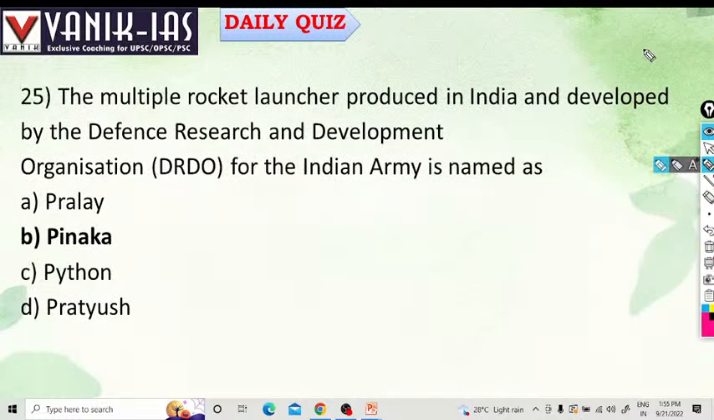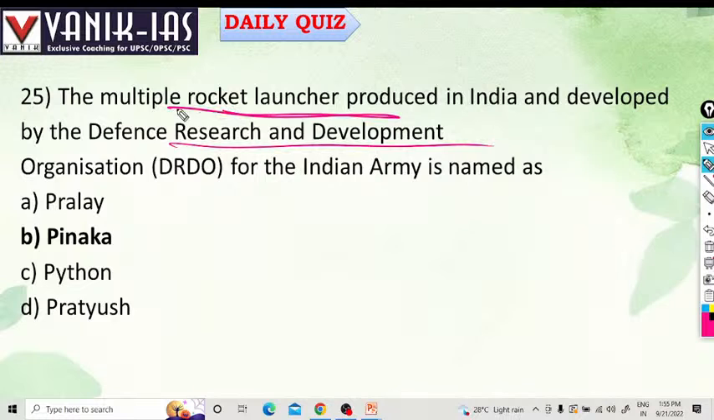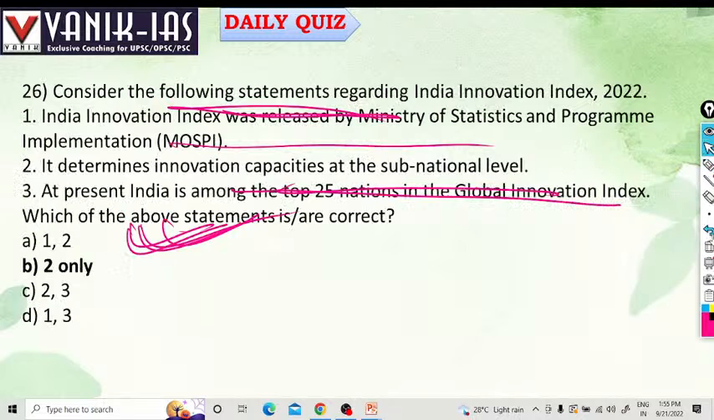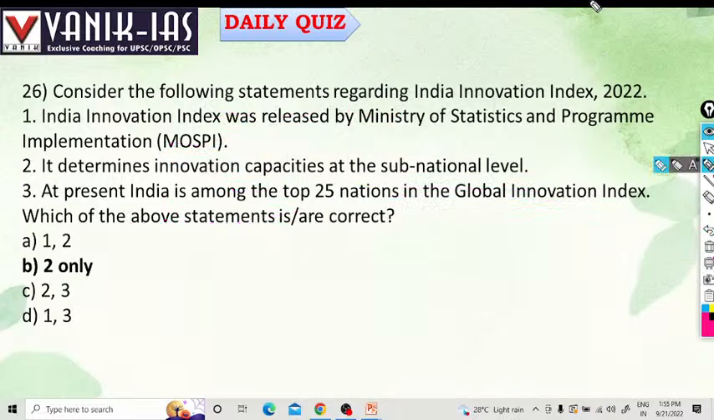Next, the multiple rocket launcher produced by India and developed by DRDO for the Indian Army is called Pinaka. Pratyush is a supercomputer. Python is a type of software, an advanced software language. Okay.